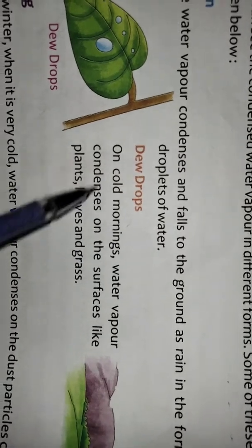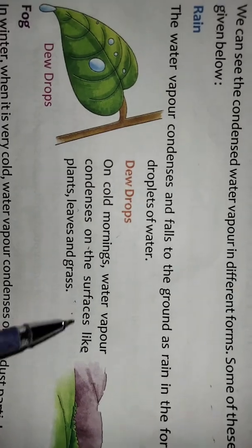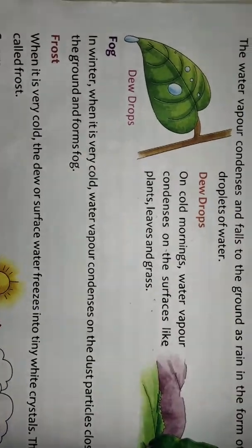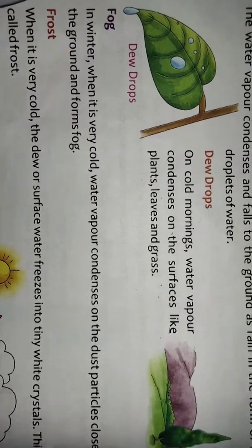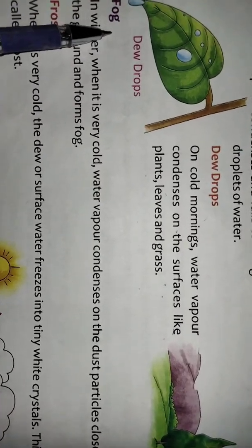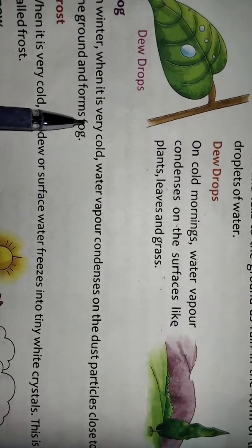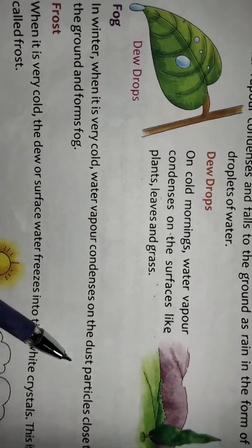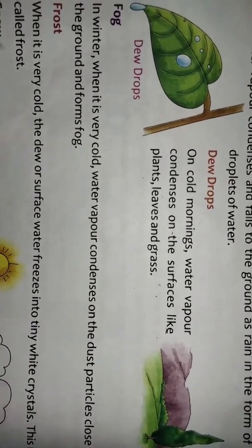Dewdrops. On a cold morning, water vapor condenses on surfaces like plants, leaves and grass. It is known as dewdrops. Fog, F-O-G, fog. It is not perfume, children, fog. In winter, when it is very cold, water vapor condenses on the dust particles close to the ground and forms fog.